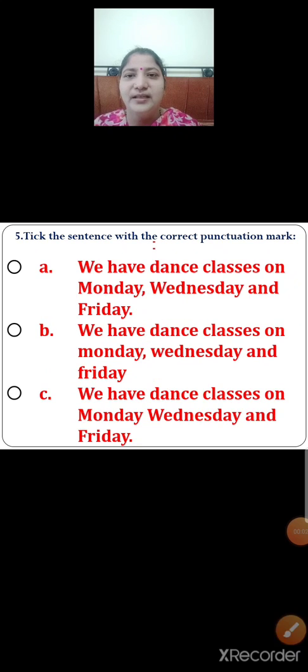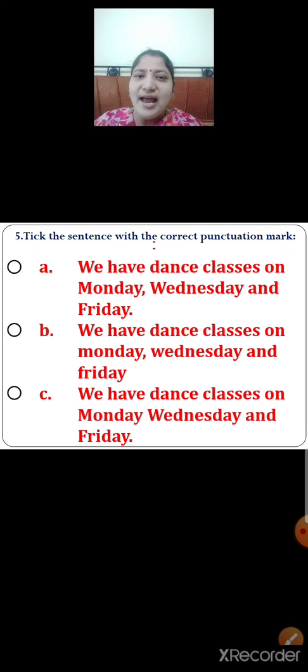Next, number 5. There are 3 options given. Option A, option B and option C. Option A. We have dance classes on Monday, Wednesday and Friday. Children, the sentence has started with a capital letter. The names of the days, Monday, Wednesday and Friday, is also written in capital, and the sentence has ended with a full stop.